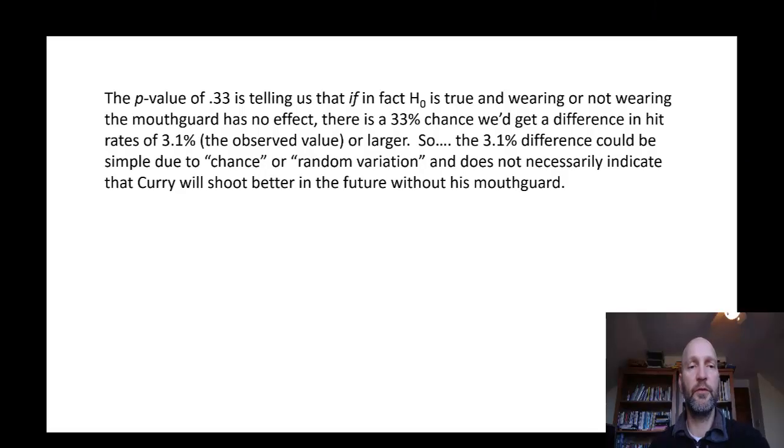Let's look at this p-value in a little bit more depth. Remember, the p-value tells you the probability of seeing something more extreme than what you observed if the null hypothesis is in fact true. And here we have a p-value of 0.33, which means there's a 33% chance of getting a difference that's 3.1 or larger in this situation. So the difference that we observe probably is due just to chance or random variation, and not due to the fact that the alternative hypothesis is true, which means that he's better at shooting with or without his mouth guard.